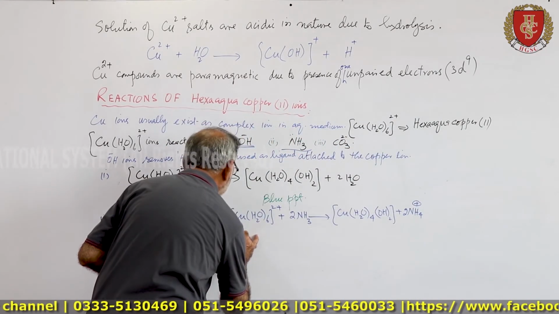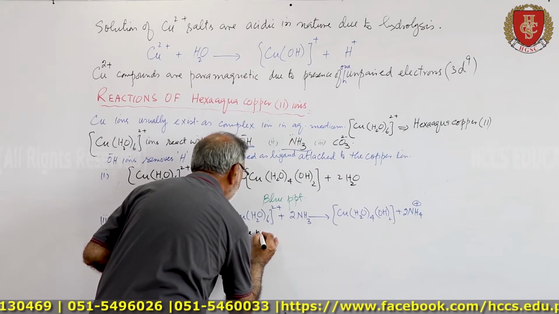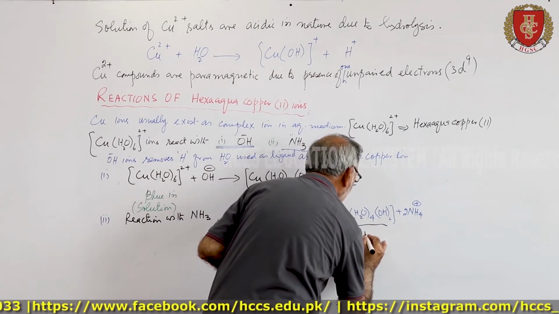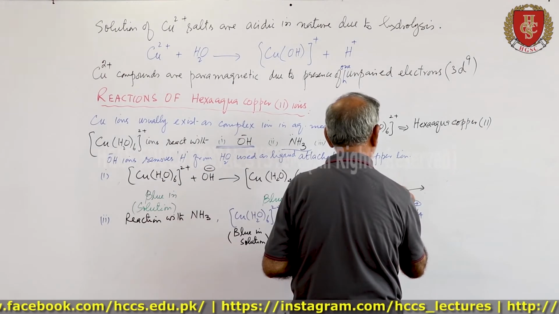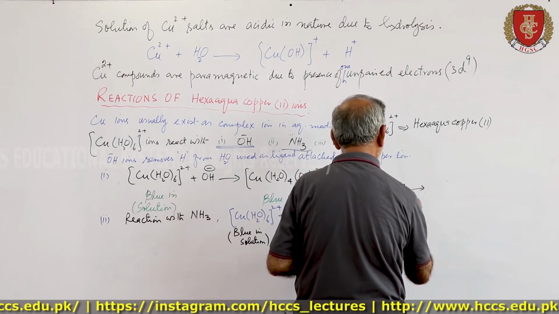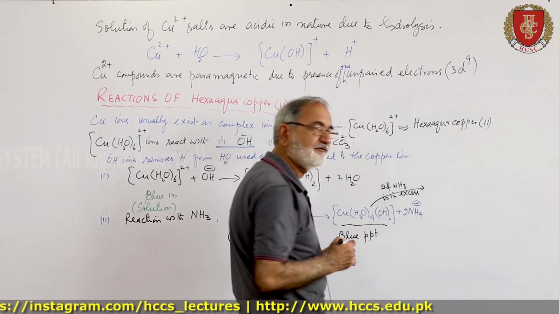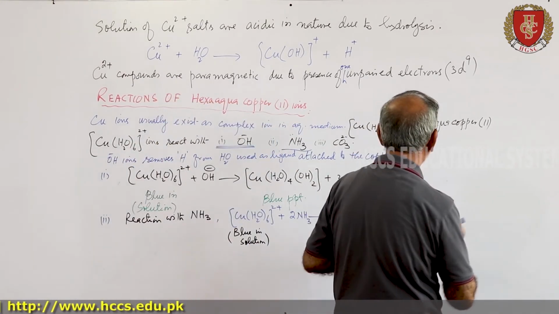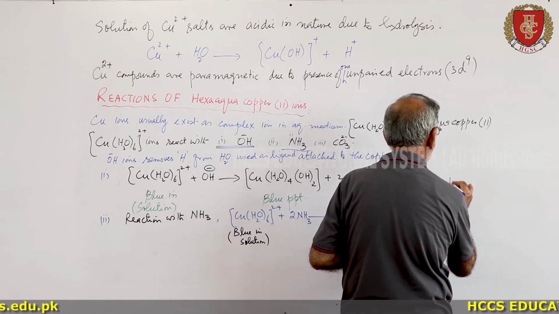This is blue in solution. This is a blue precipitate. If NH3 is in excess, if we add ammonia in excess, then a deep blue